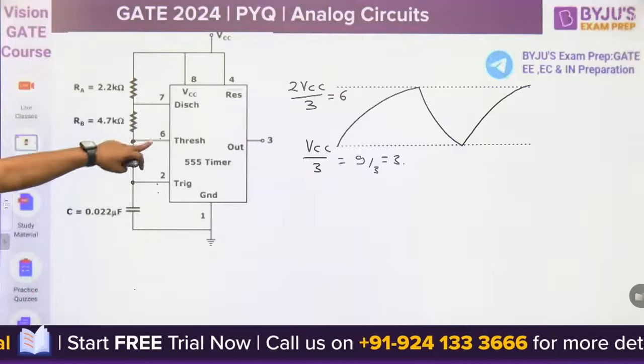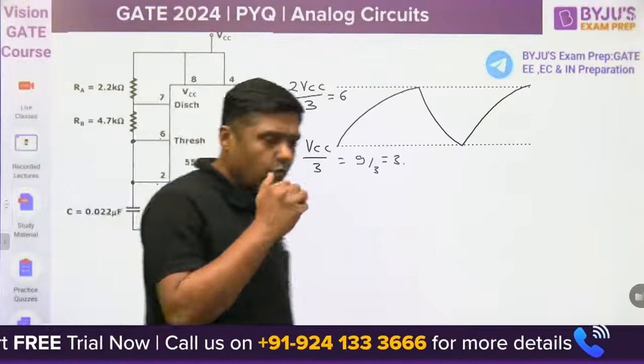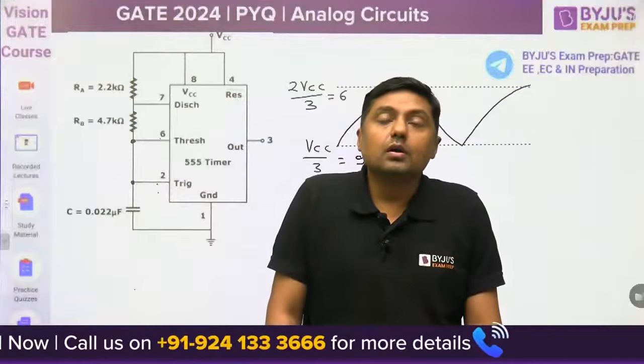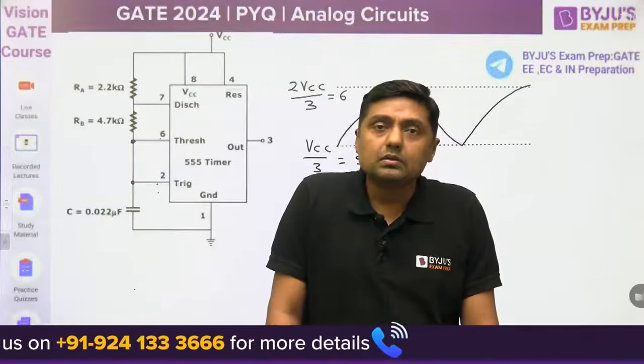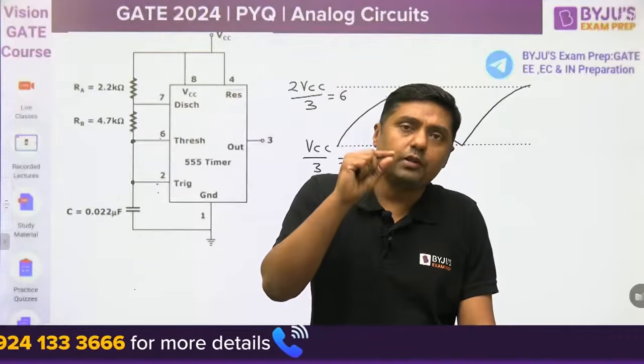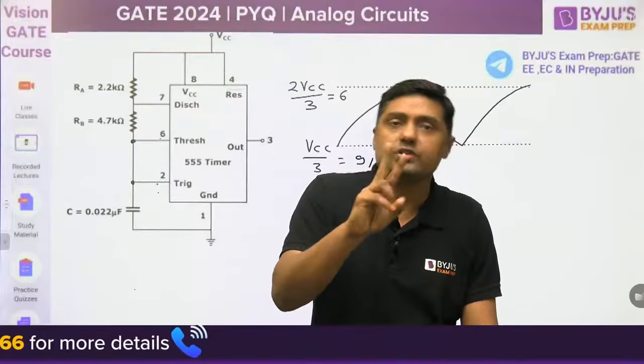What is the role of the threshold voltage? When the voltage increases, because of this pin, the maximum voltage at that point will be fixed at 2 VCC by 3.